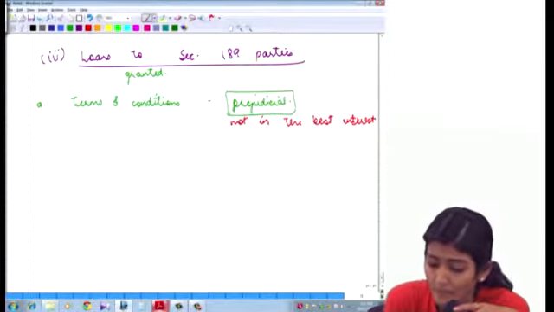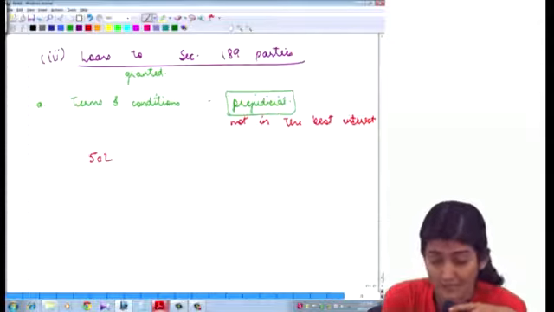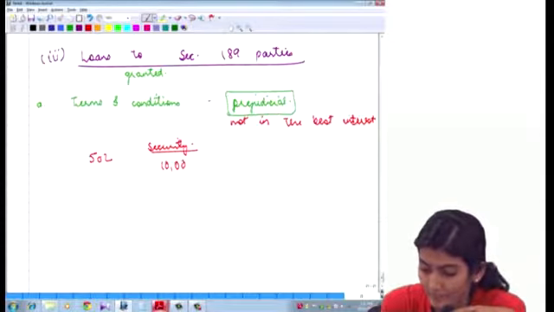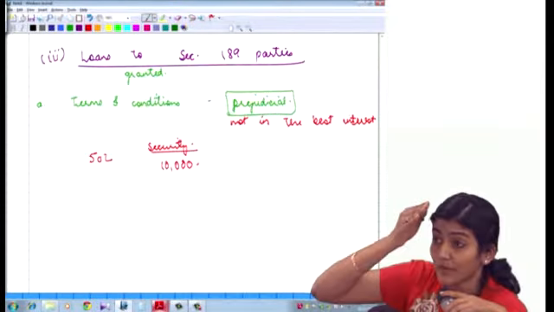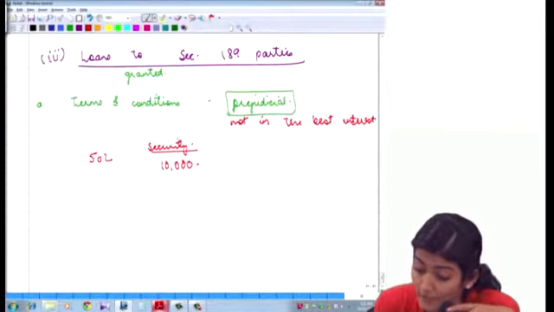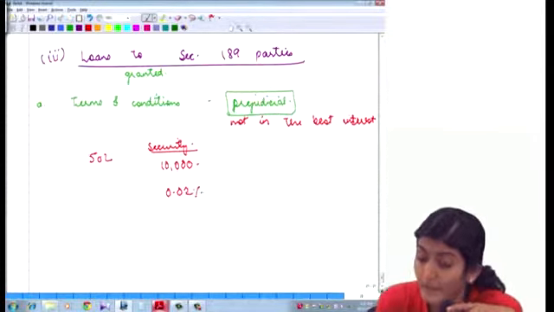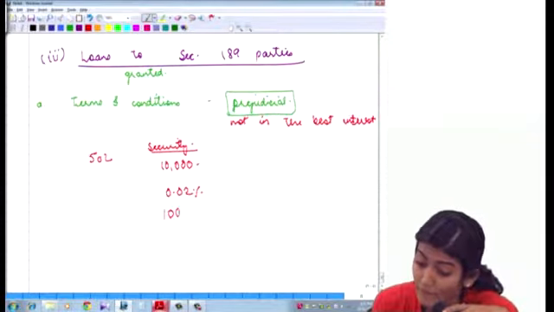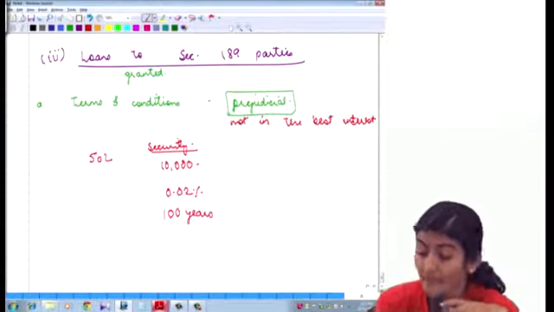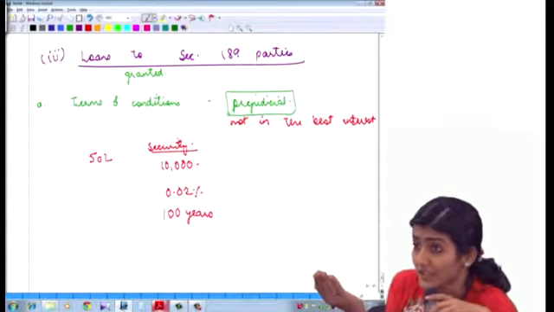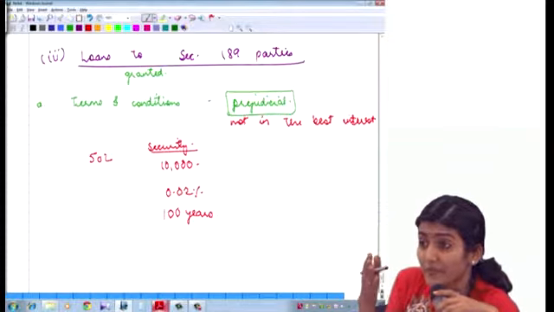Okay, what is the amount of loan given? 50 lakh. What is the security which has been taken against the loan? 10,000 rupees. A loan of 50 lakh rupees given and 10,000 rupees of security taken. What is the rate of interest at which the loan has been given? 0.02%. What is the period of repayment of loan? 100 years. You understand now? This is prejudicial, it's not in the best interest of the company.